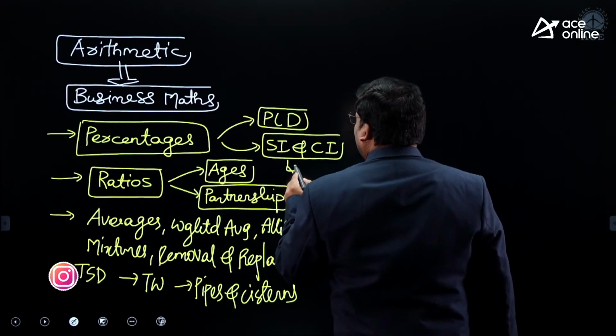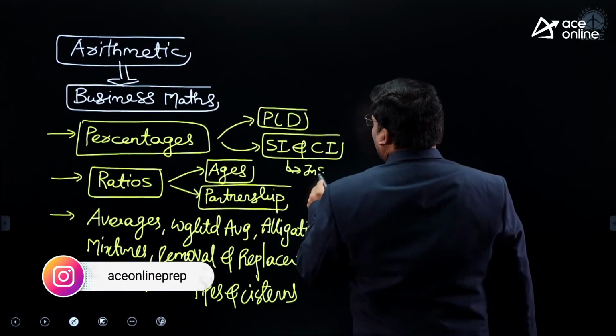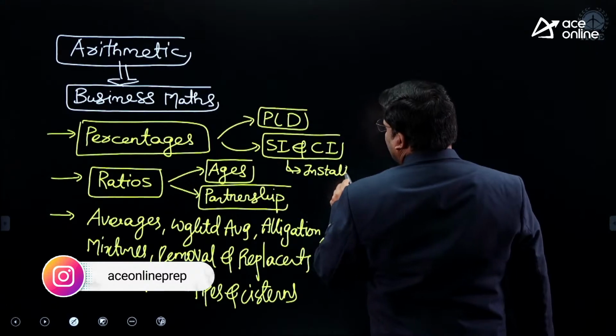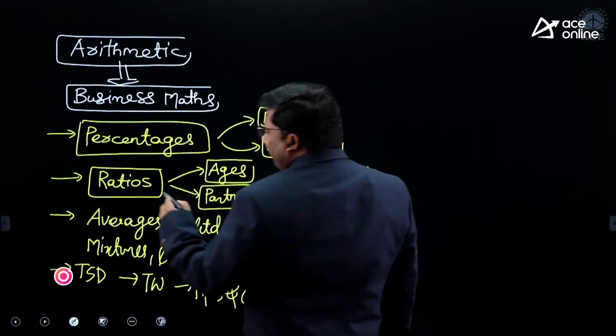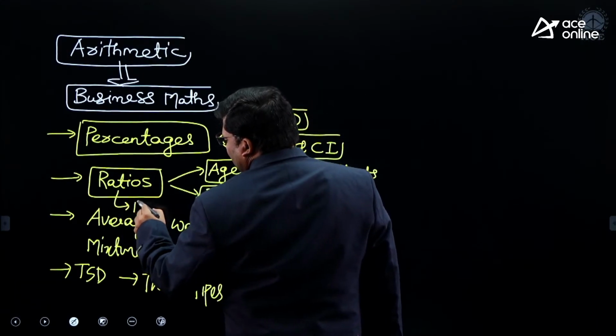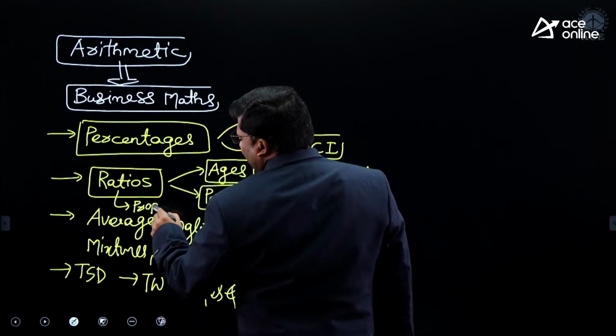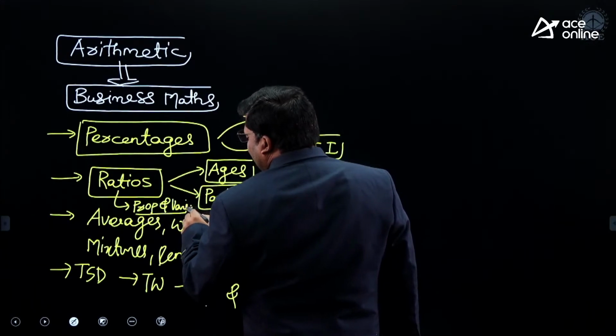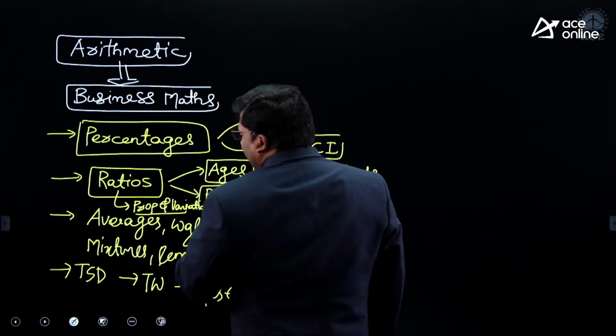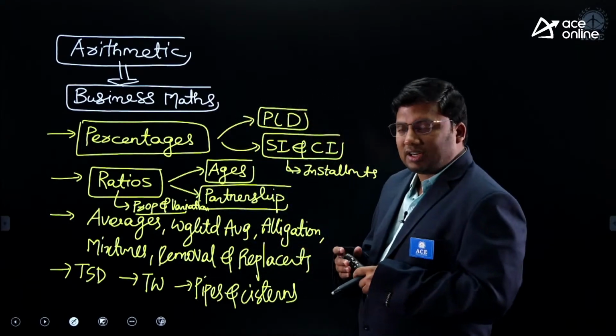Once you are comfortable with SI and CI, you can also do installment related problems. Once you are comfortable with ratios, you can also go through proportion and variation related problems.